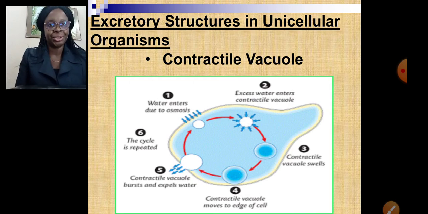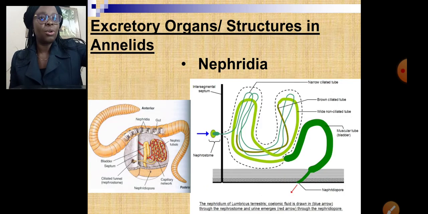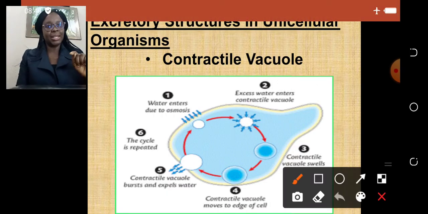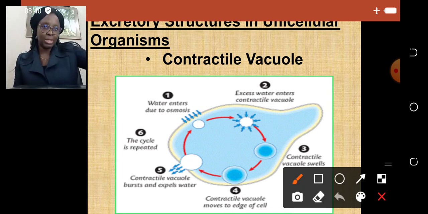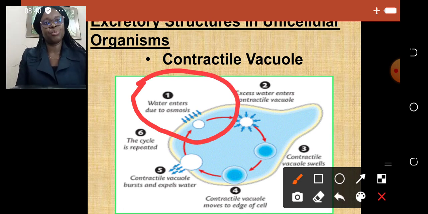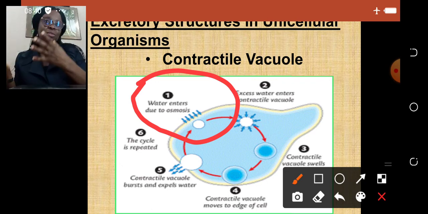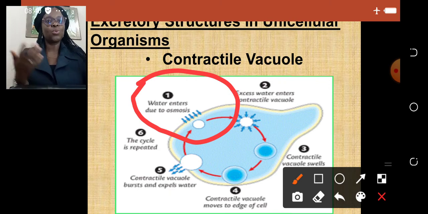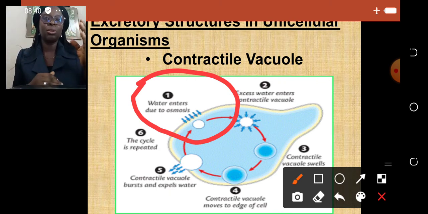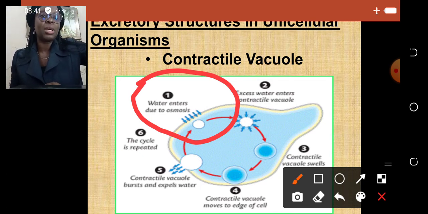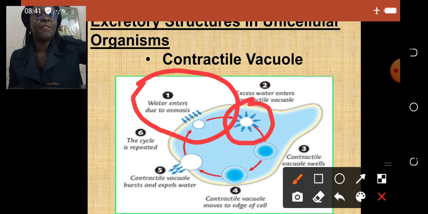Now, when you look at this structure, you can see that your amoeba is about to remove excess water. All right, now can you see this first structure here? Water entering into the amoeba due to osmosis. All right, movement of water molecules via a semi-permeable membrane. Now, when excess water enters into the body of the amoeba and the amoeba needs to get rid of it, it uses its contractile vacuole. You can see the second point here. Excess water enters into the contractile vacuole.